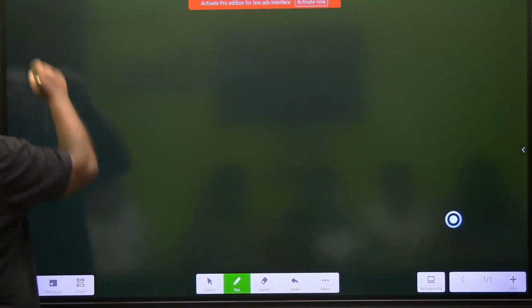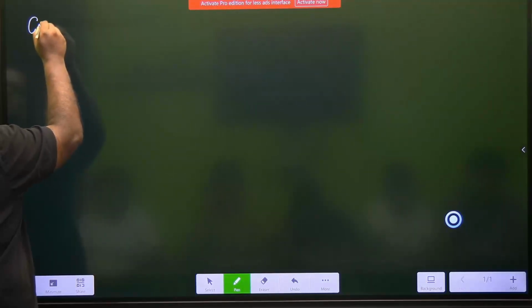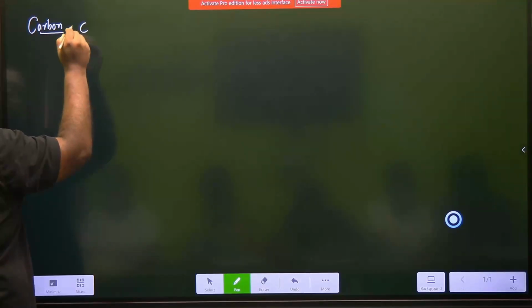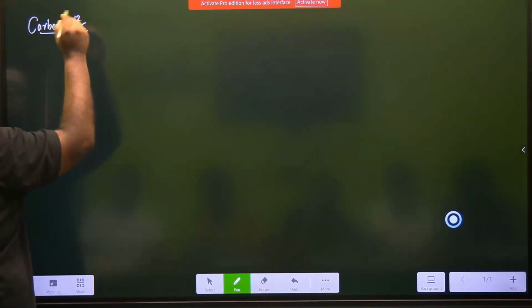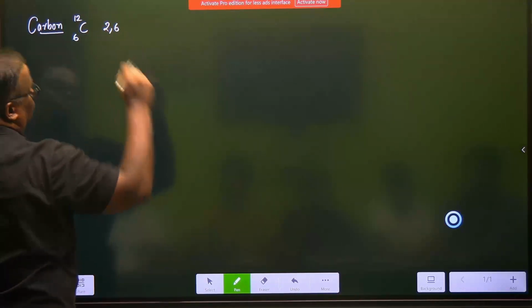We studied, I'll just give a small recap. It's chemistry today, right? So we studied about, it just started with carbon. So we studied that carbon has got atomic number 6, mass number 12. It has an electronic configuration of 2, 4.